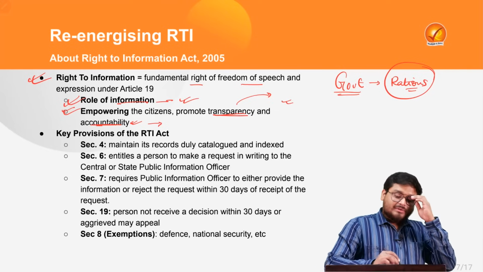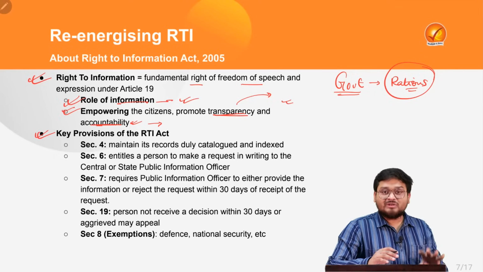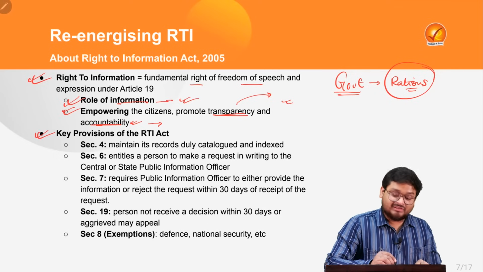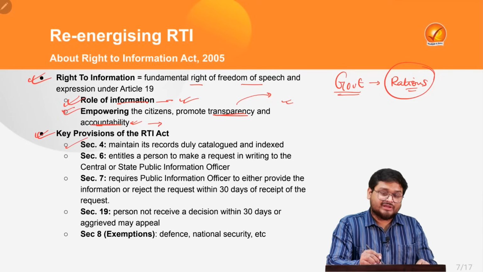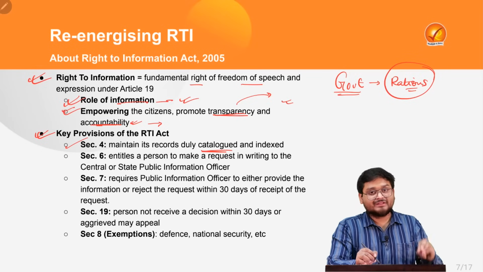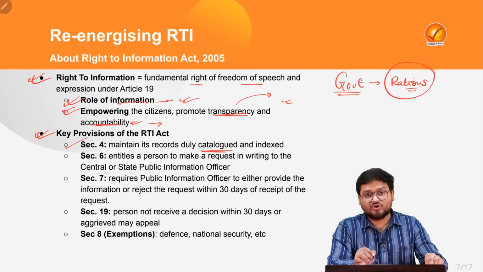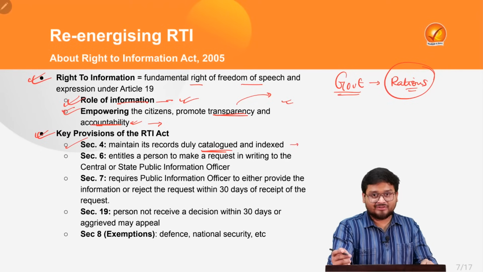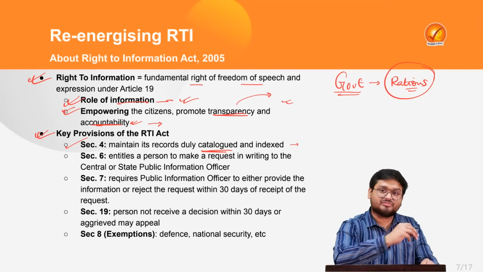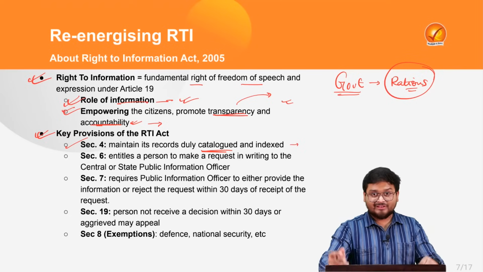And here, some of the key provisions of this RTI Act are actually making these things possible. For example, Section 4 tells that every government office has to maintain their records very properly. They have to maintain their files, their records and every catalogue in a detailed manner as mentioned in the RTI Act, so that whenever citizens ask for this information, you have to give it to them straight away. You cannot tell them that we do not have files.